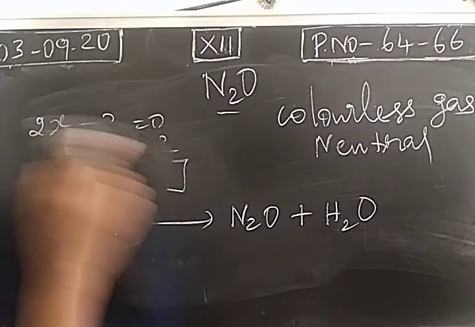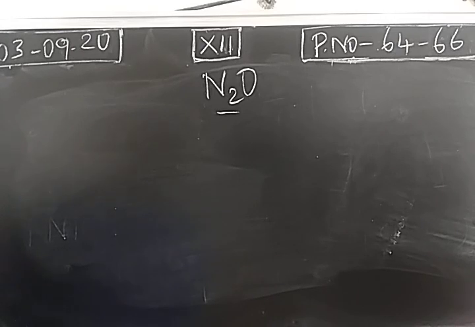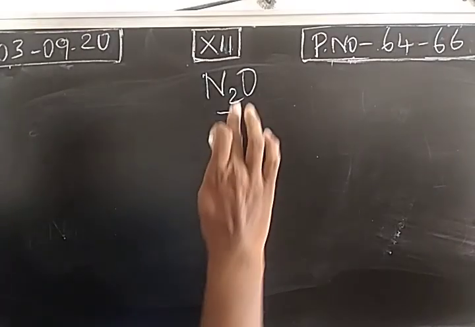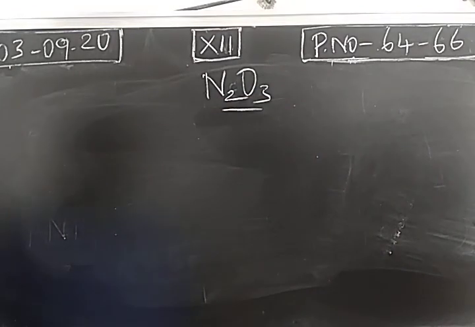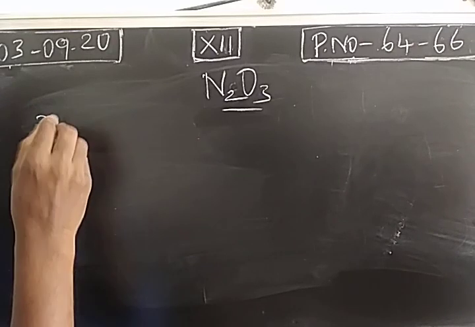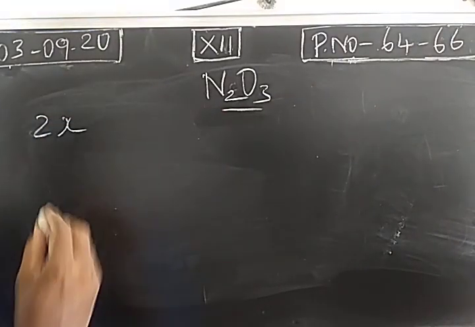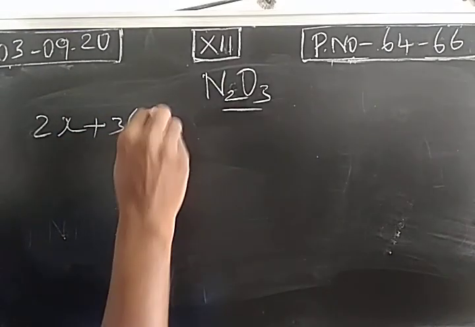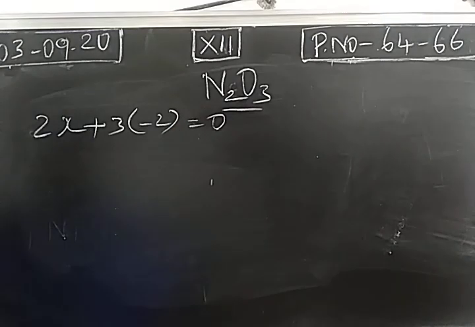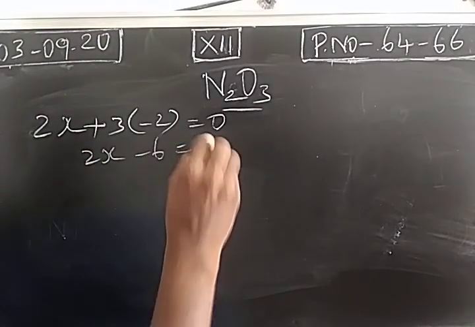Then the fourth compound, dinitrogen trioxide. Take the oxidation state of nitrogen as X. Totally 2 nitrogen atoms are present, 2X, plus 3 oxygen atoms, for each oxygen -2 is the oxidation state or charge. So 2X - 6 is equal to 0.